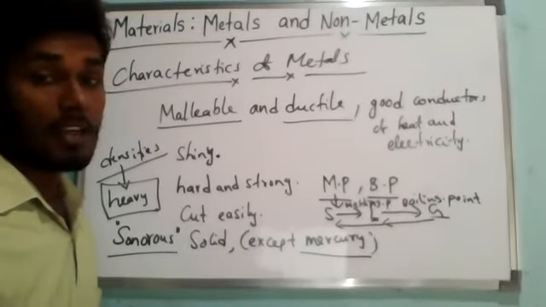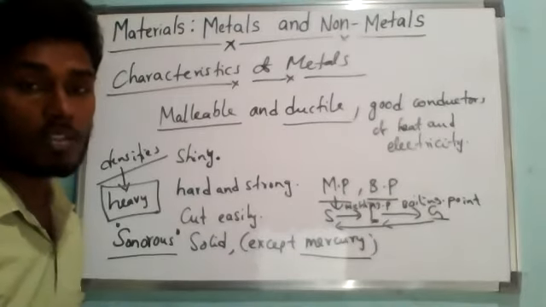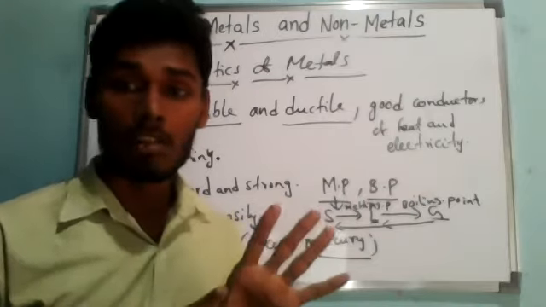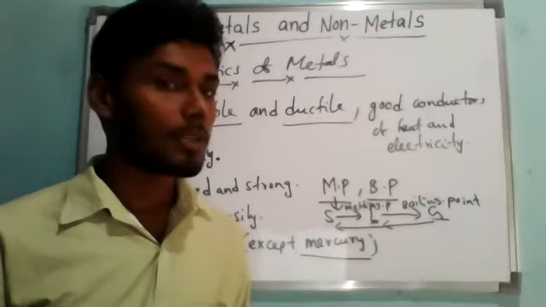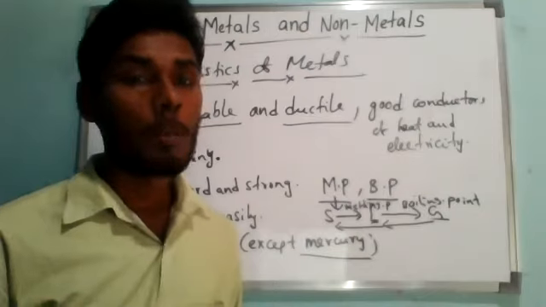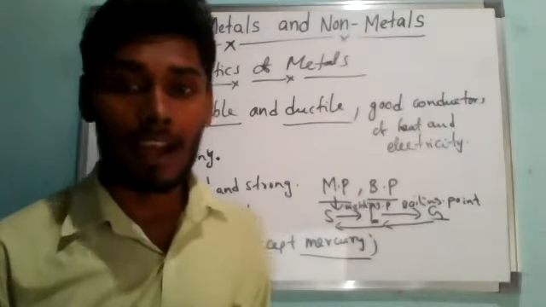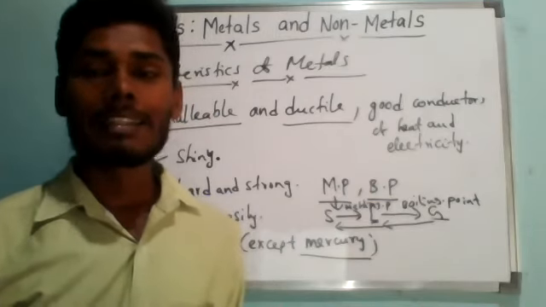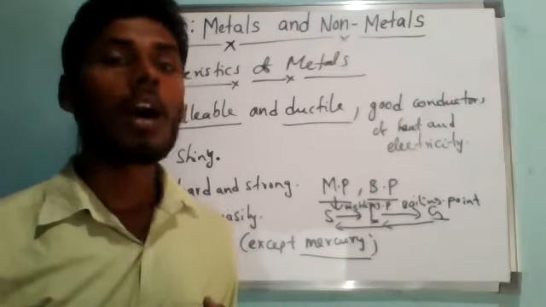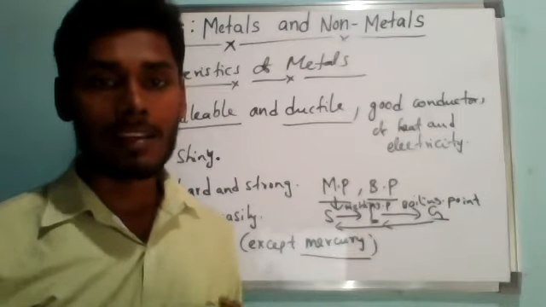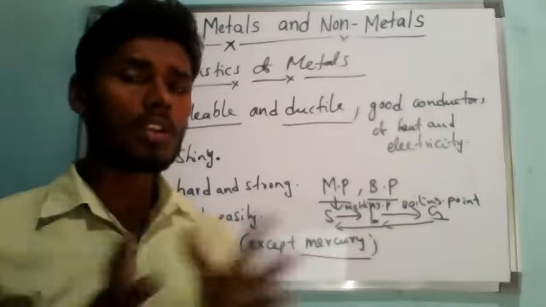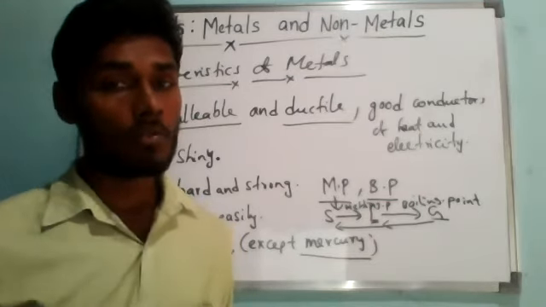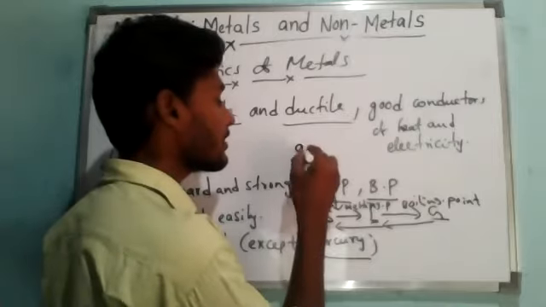Some examples of metals are iron, copper, aluminum, zinc, silver, gold, platinum, chromium, sodium, potassium, magnesium, nickel, cobalt, tin, calcium, lead, cadmium, mercury, antimony, tungsten, manganese, and uranium. We know there are 92 naturally occurring elements.